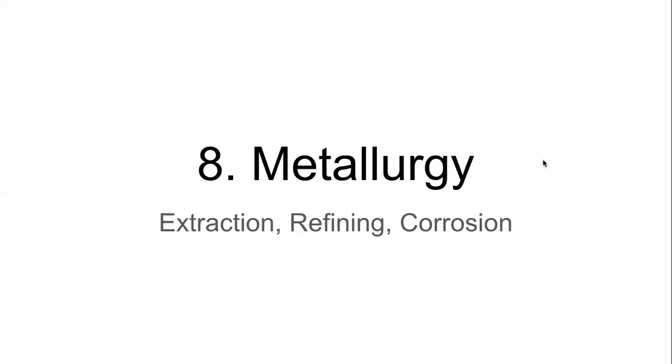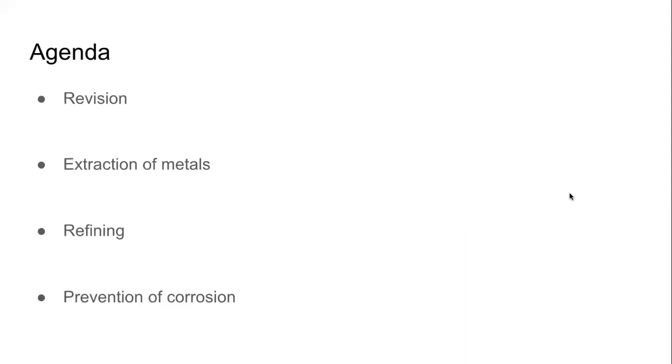We will continue with chapter number 8 in Science 1, which is metallurgy. And our focus today will be on extraction, refining, and corrosion of metals. This is how our session would look like. Revision. Then we will spend a lot of time on extraction of metals. We will quickly look at how the extracted metal is refined, and then we will finish the chapter by understanding what corrosion is and how it can be prevented.